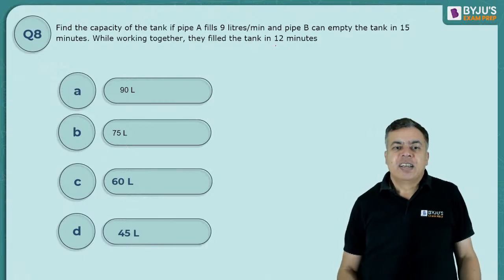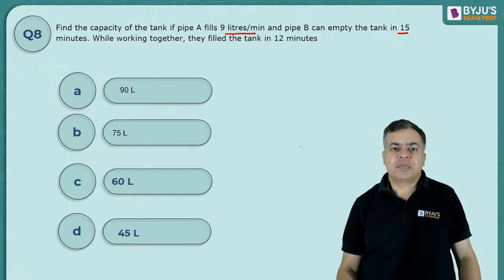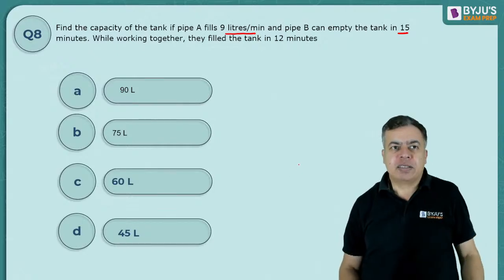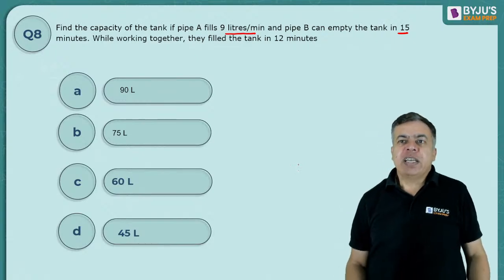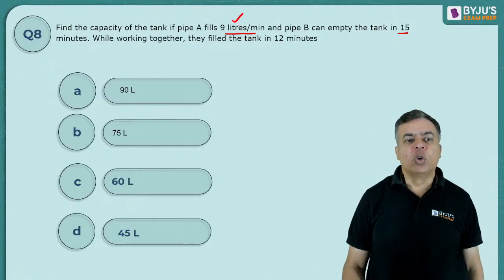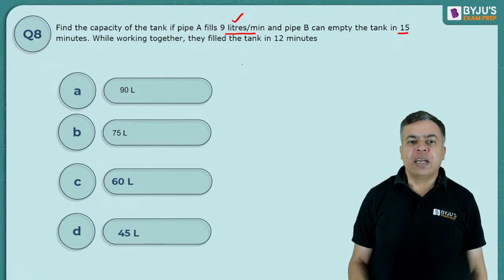Okay, see here. A is filling 9 liters per minute and B can empty the tank in 15 minutes. Right? While working together, they fill the tank in 12 minutes. Okay. See, forget about this 9 liter per minute. This I will use later on. First, I am taking that B can empty it in 15 minutes. So B can empty it in 15 minutes. And working together,